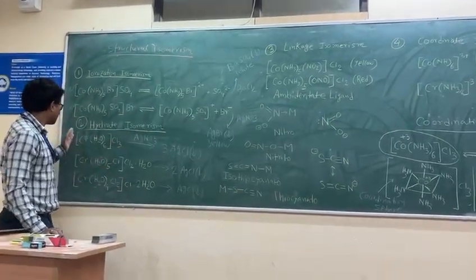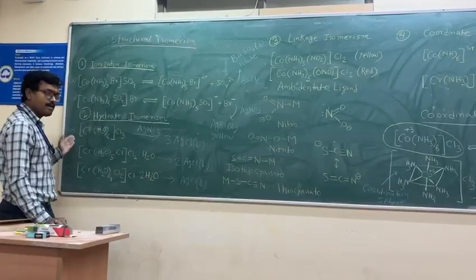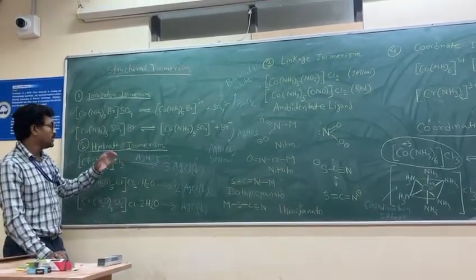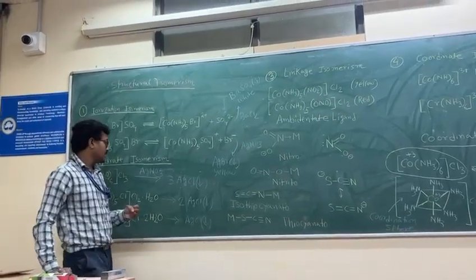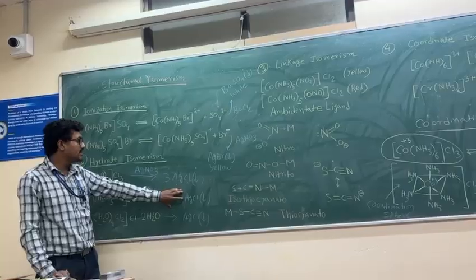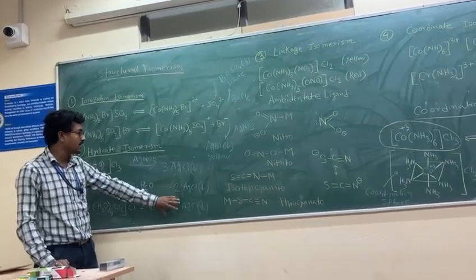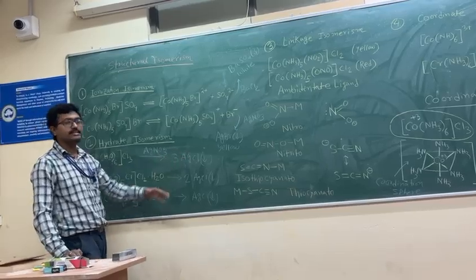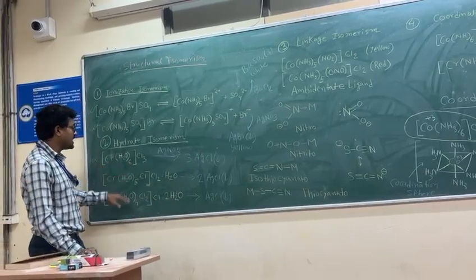So the amount of precipitate will be different. If we take the same amount of these three molecules and use silver nitrate solution, the amount of precipitate will be different. In the first case we get more silver chloride precipitate, in the second case less, and in the third case very little. So based on the amount of silver chloride precipitate, we can detect these three isomers.